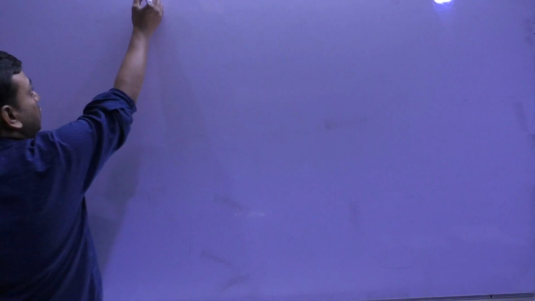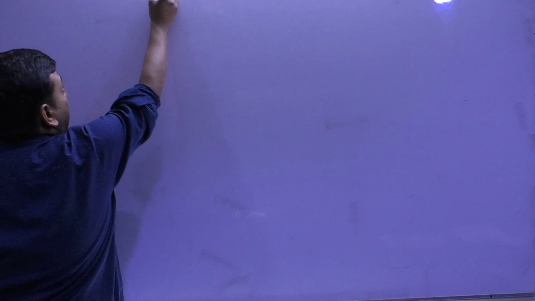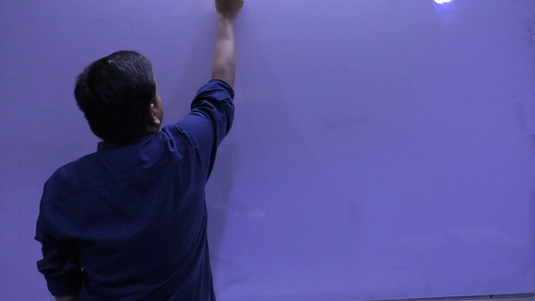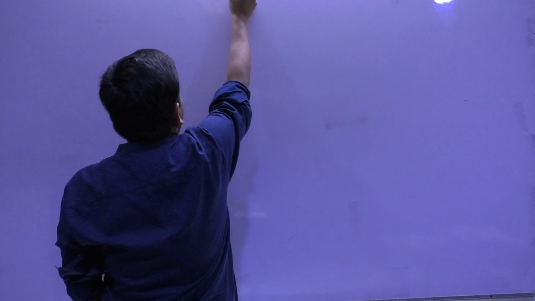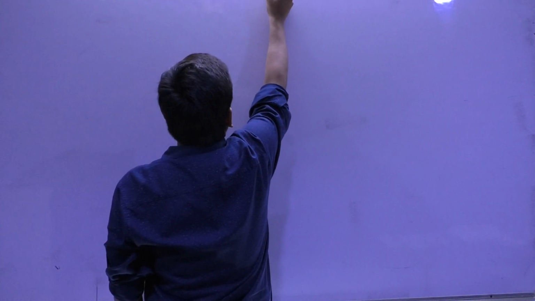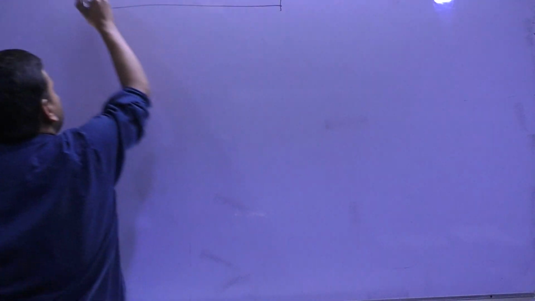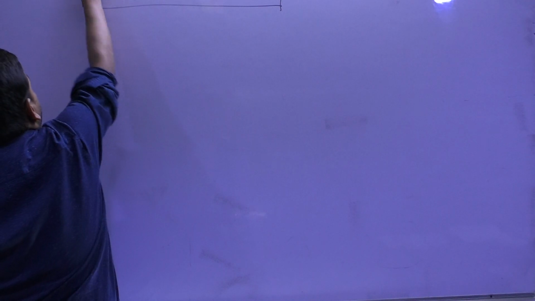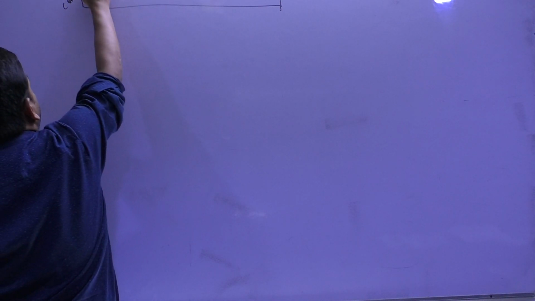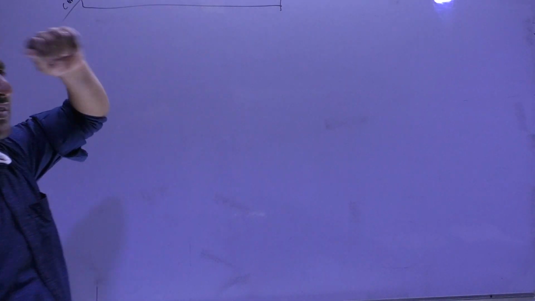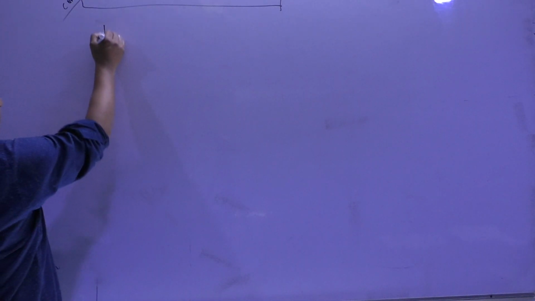So let's say someone talks about the Cartesian product N cross N, and he asks: is N cross N countable? And this is not a simple question, this is a concept actually. So to prove these things, what we use is diagonalization.